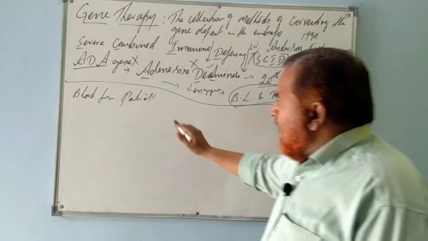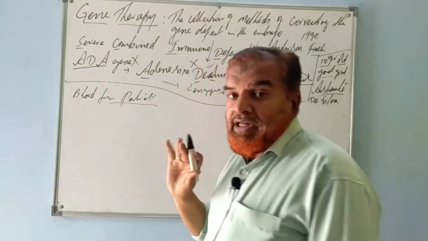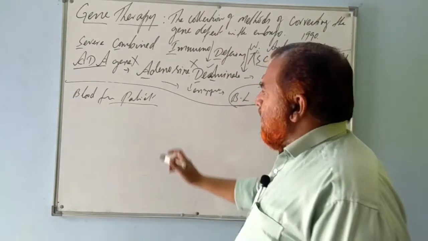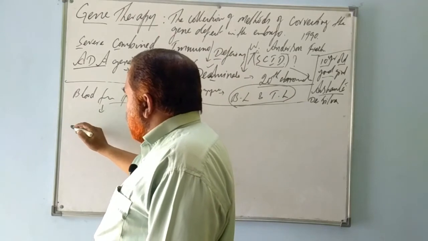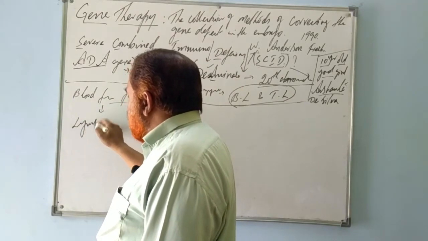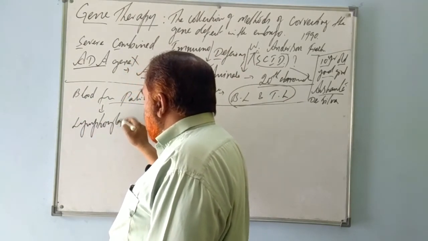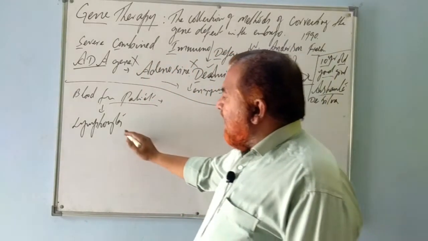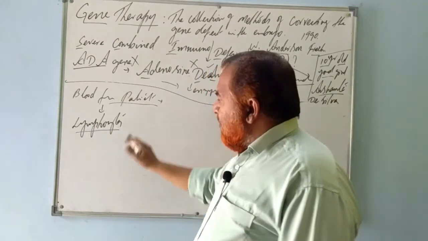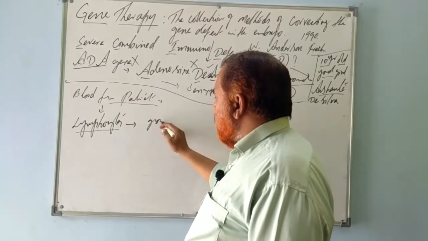How? See the procedure. Blood of the patient is taken, removed, not completely, partly. From this blood, lymphocytes are extracted. You all know T lymphocytes and B lymphocytes circulate in the blood. Lymphocytes are extracted. Then these lymphocytes are grown. How?